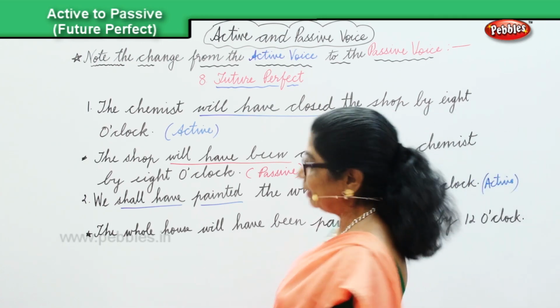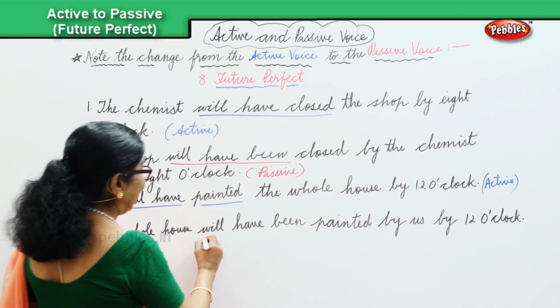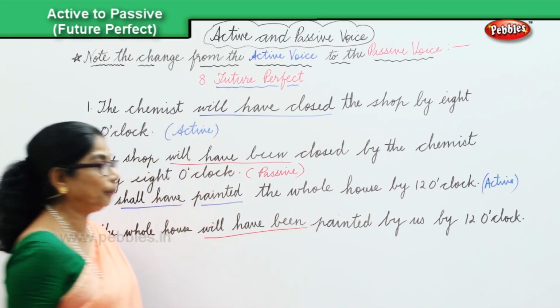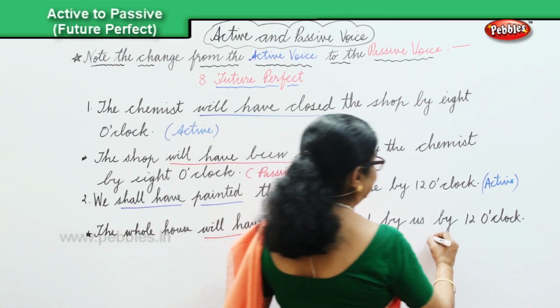And that is, look at the verb will have been. And it is in the passive voice. It's in the passive.